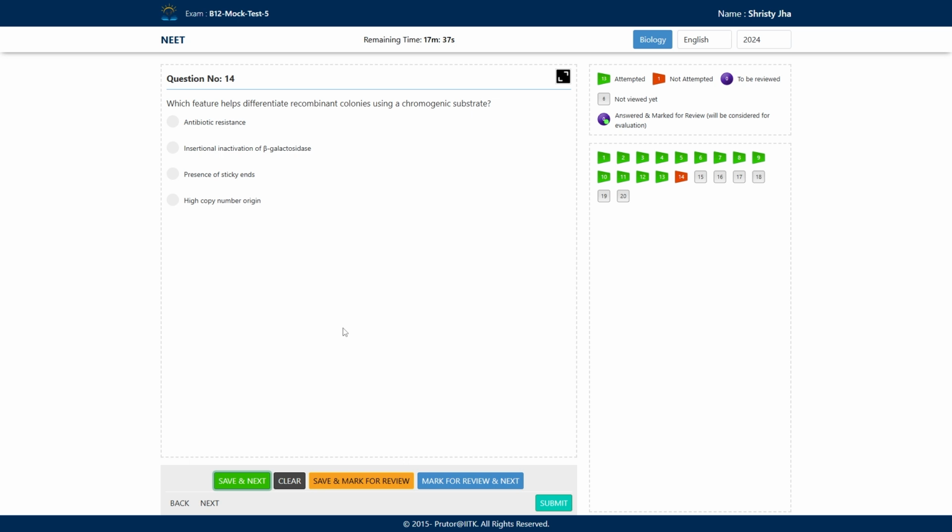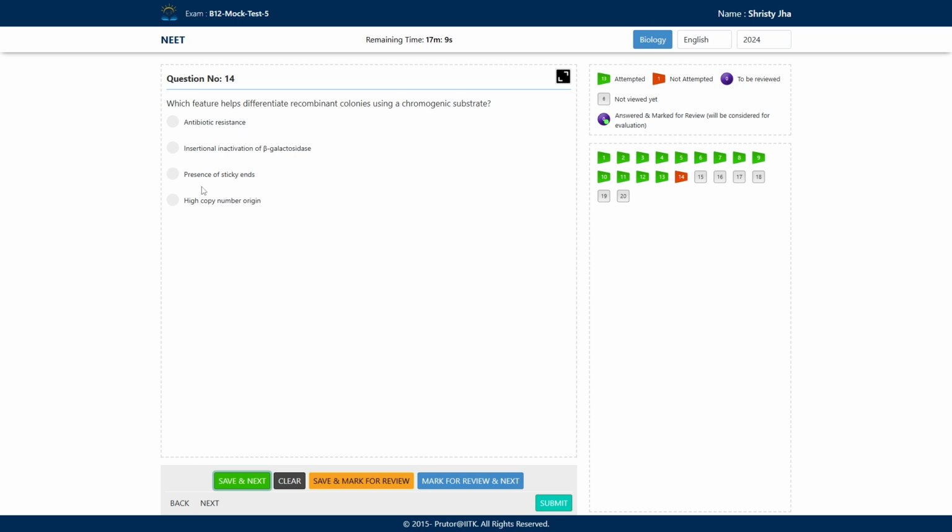But which of the selective markers uses a chromogenic substrate to identify recombinant colonies? A chromogenic substrate is a substrate which is going to change into some color in the presence of some enzyme. Is it antibiotic resistance? No, because antibiotic resistance is going to give resistance against that antibiotic.